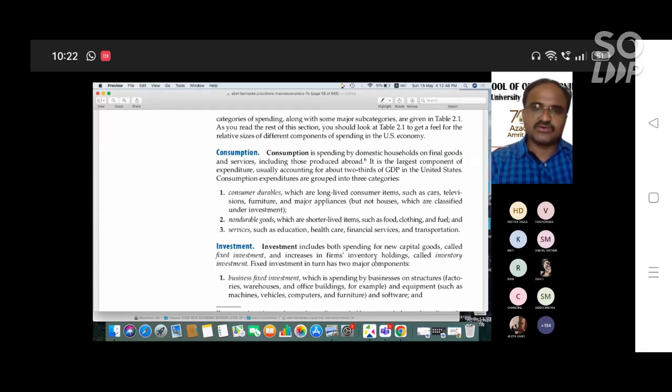Who provides education? The government provides education, teachers provide education, and institutions or organizations provide education. Healthcare is provided by both the private and government sectors. Financial services are provided by the service sector. Transportation is provided by the government and the private sector also. These are the services we are also consuming. So consumption is a basic and also a large component of GDP.